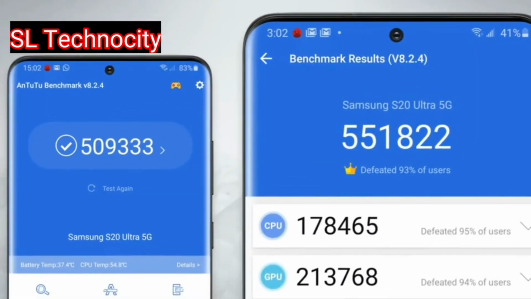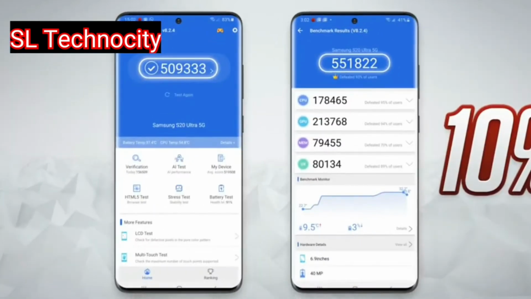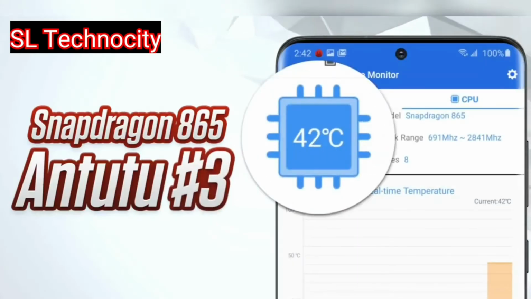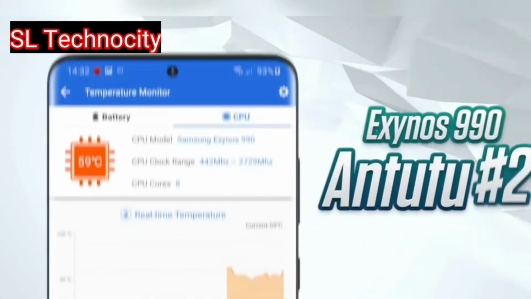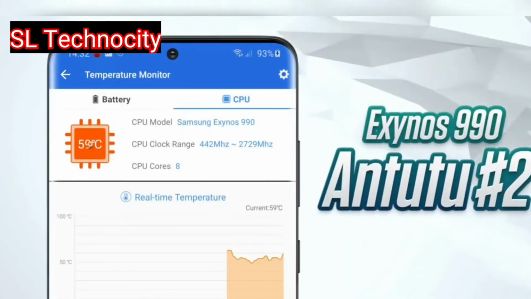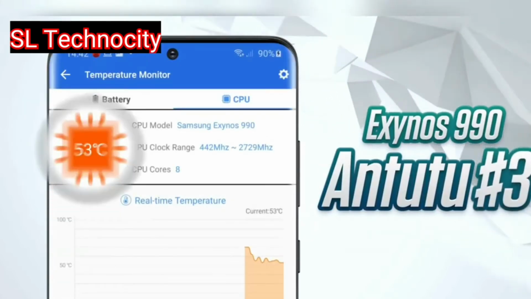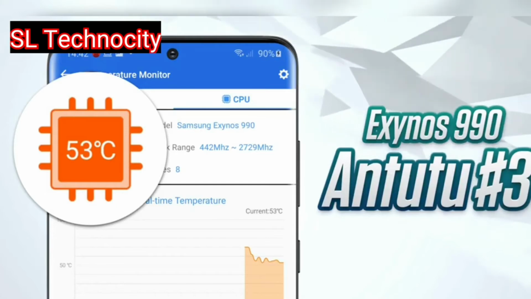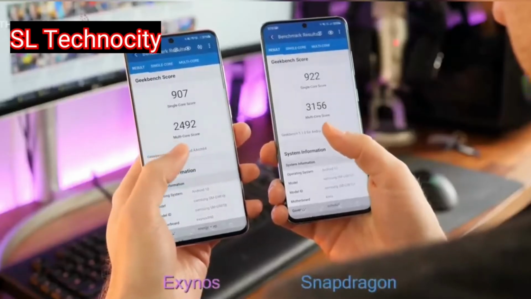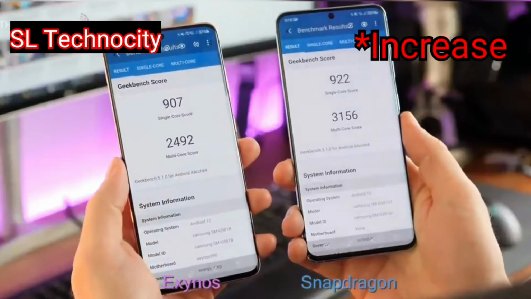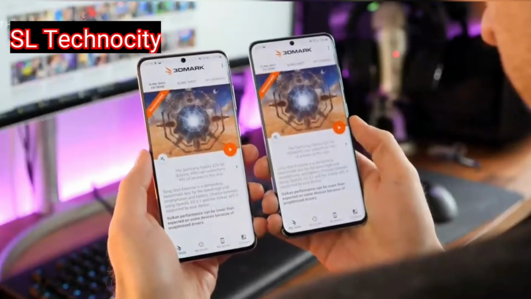So the benchmarks are also very different. As you can see here, the Exynos is 50,000 lower than the Snapdragon, making the Snapdragon 10% faster than the Exynos. And you can see the temperature. The temperature is very high on the Exynos because of its optimization and how the apps work with that specific chipset. So Exynos chips are not that battery friendly. You can see here it heats up to 66 Celsius, and the Geekbench scores are very high on the Snapdragon variant. And with launching of different apps, let's see the real life performance.